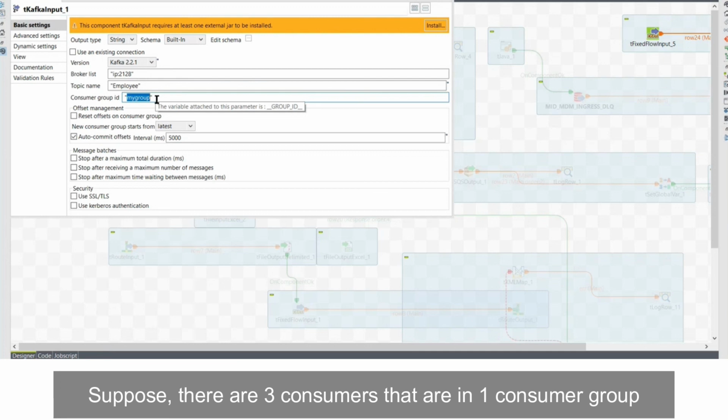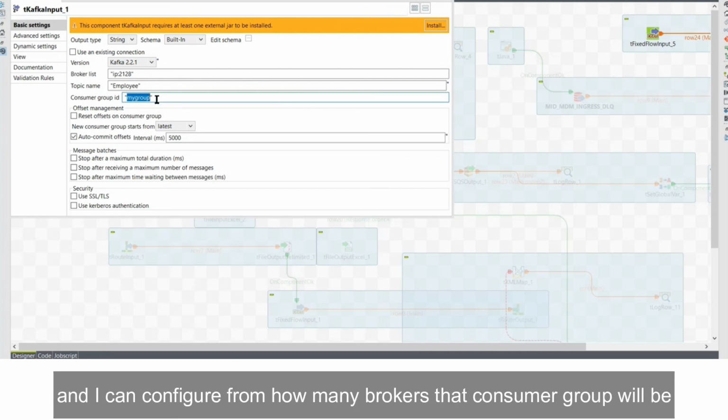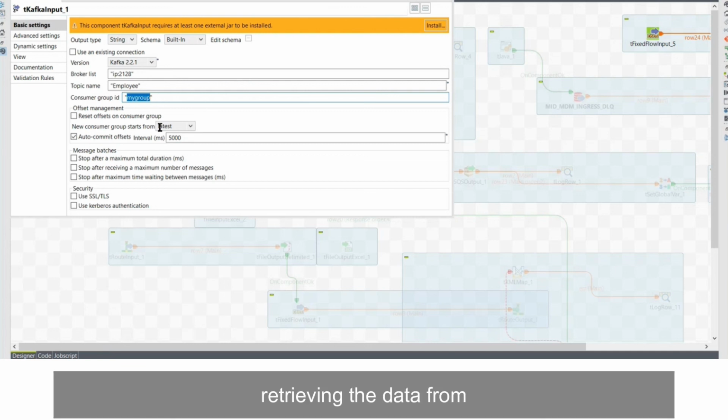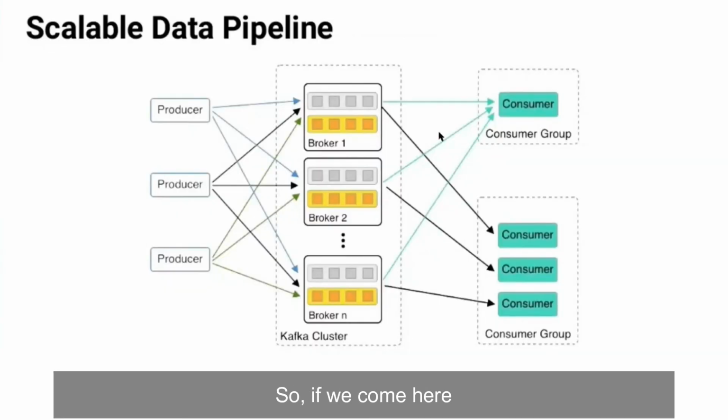suppose there are three consumers that are in one consumer group, and I can configure from how many brokers that consumer group will be retrieving the data from. So suppose this consumer group has three individual consumers, right? And they are fetching data from different brokers.